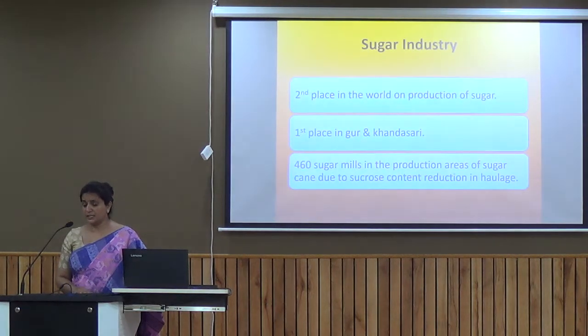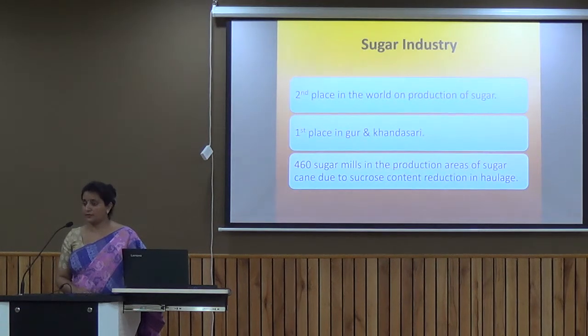The third agro-based industry we have is the sugar industry. Now India is second in the world in the production of sugar, and we are first in the production of gur as well as khandsari. And the sugar industry is basically located wherever sugar cane is being produced.